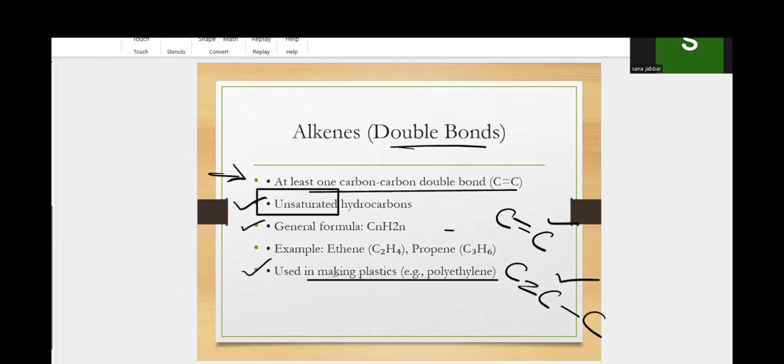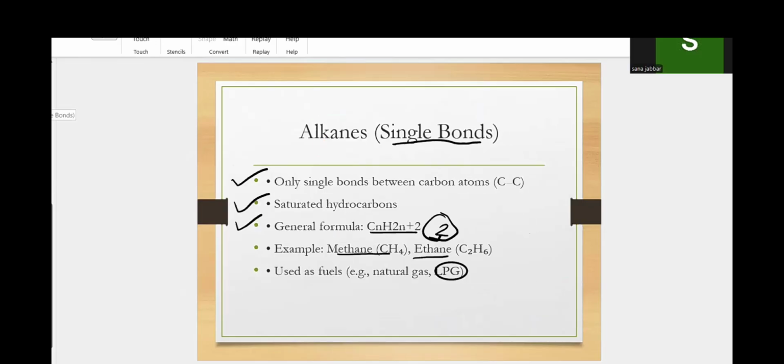Here it is ethene: eth means 2, and ene is present because of the alkene group. This is an ene, this is an ene. And the same thing for ane. Methane: why methane? Because of this ane.